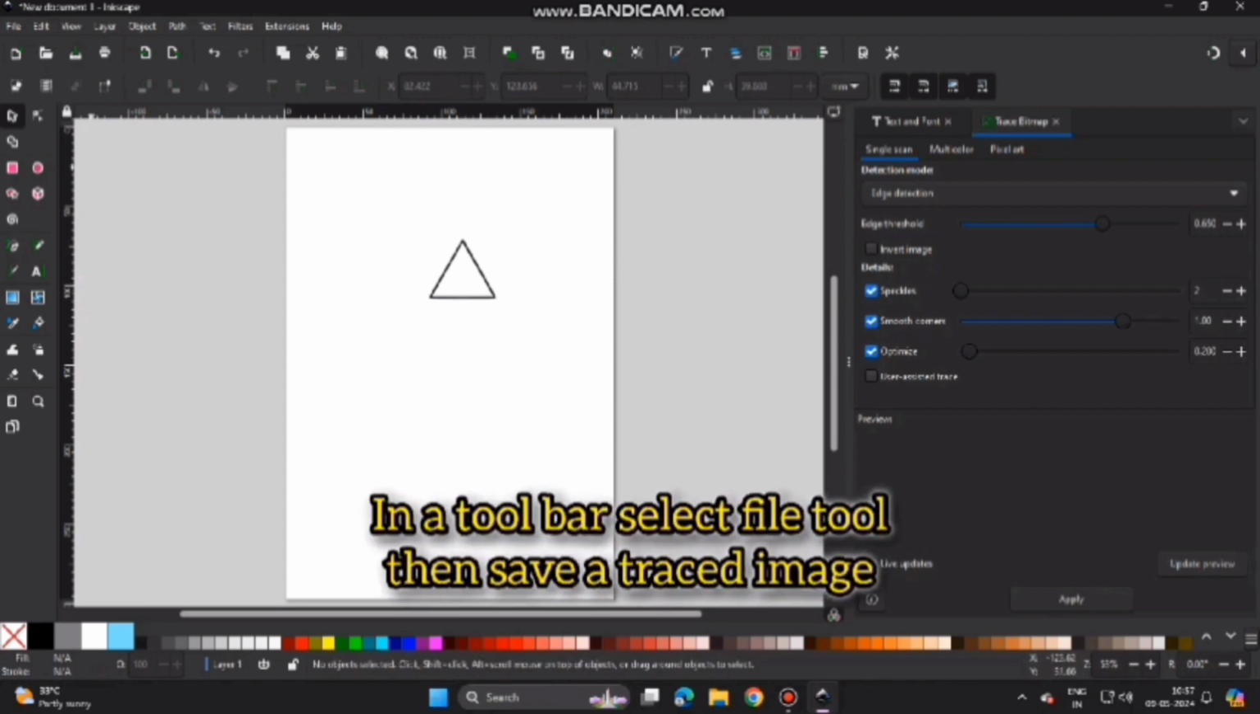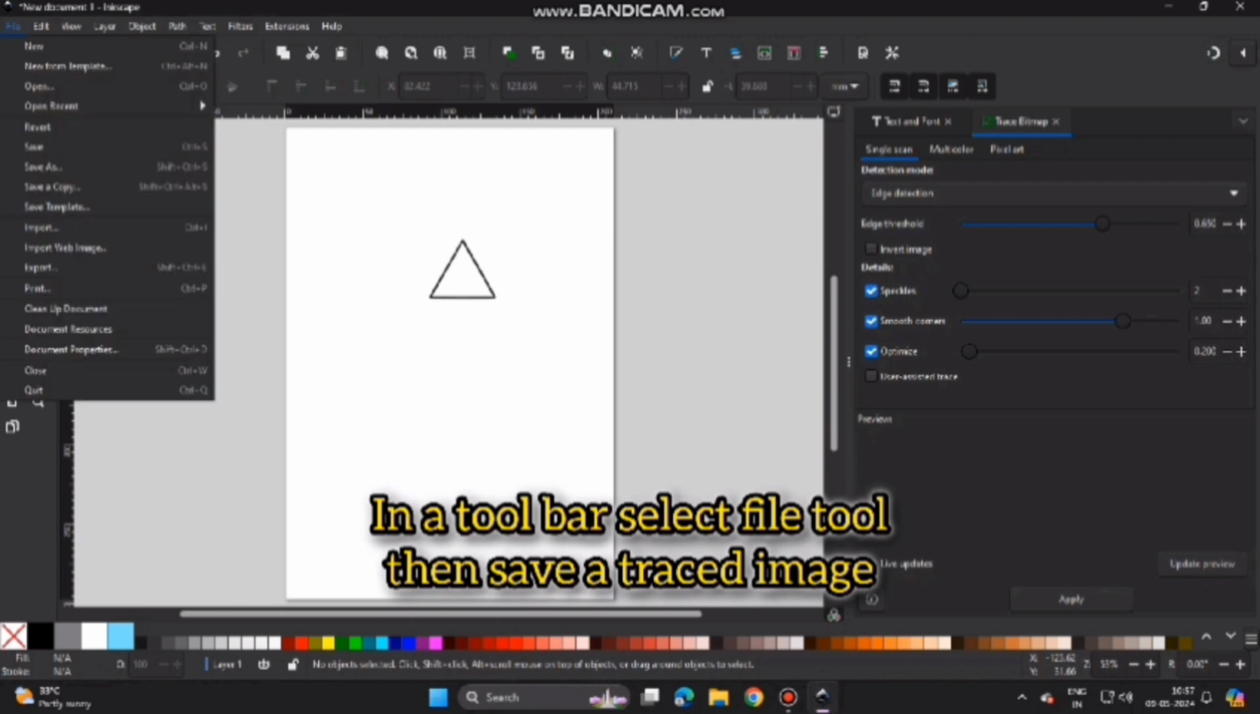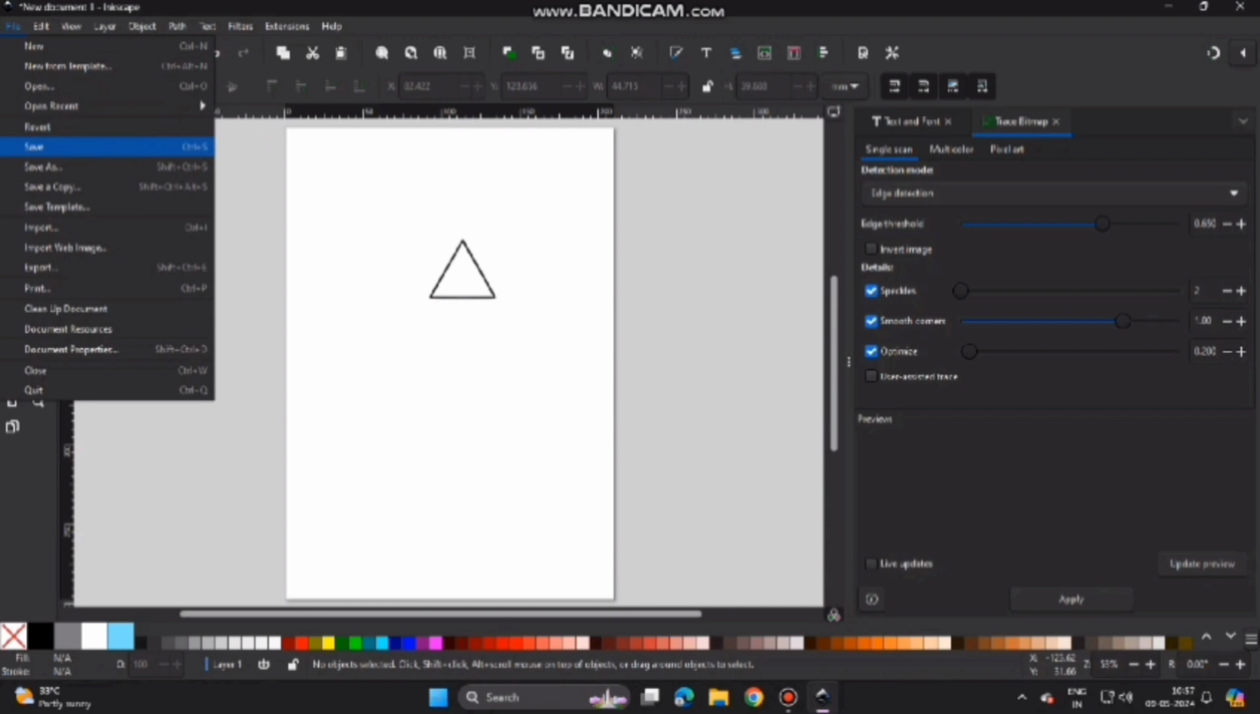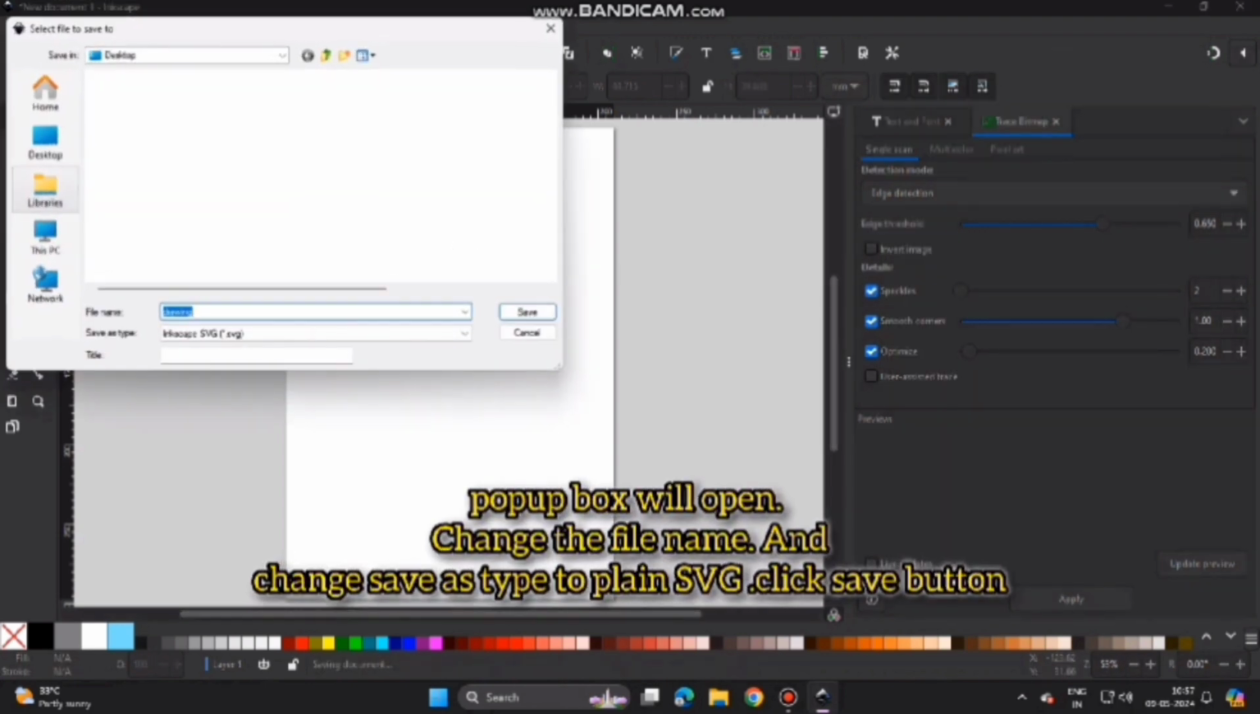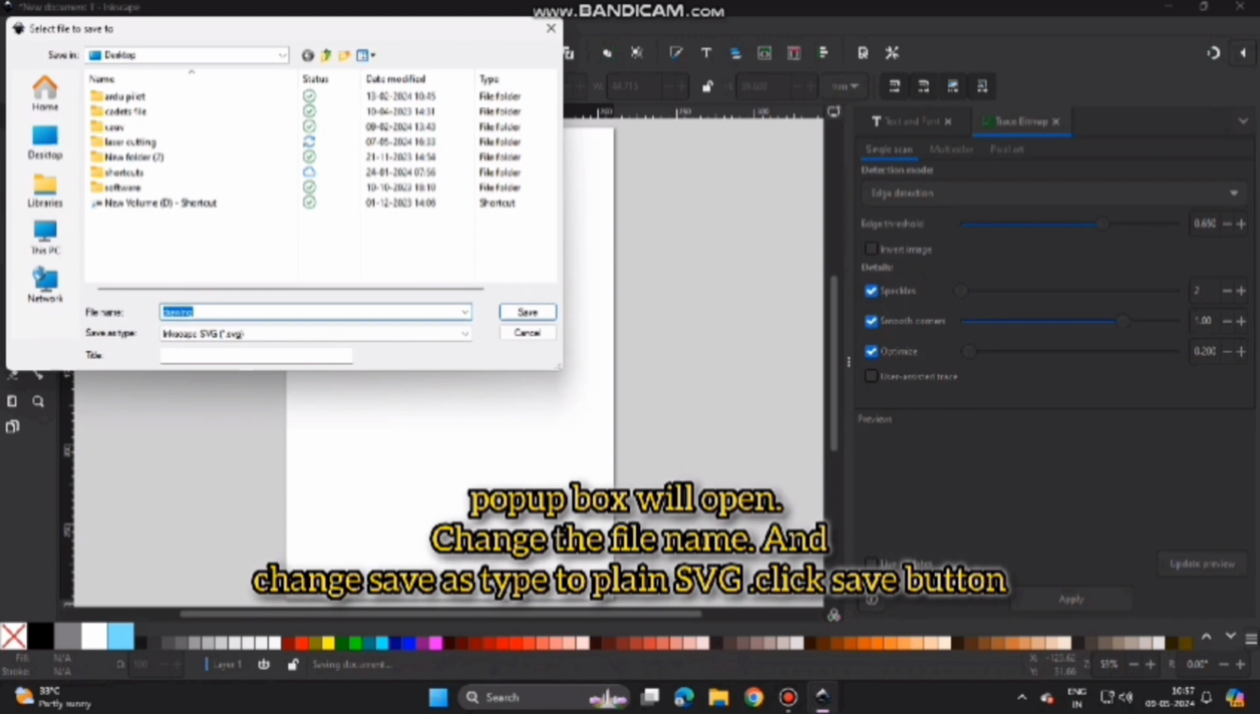In the toolbar, select the File tool, then save the traced image. A pop-up box will open. Change the file name and change Save as Type to Plain SVG. Click the Save button.